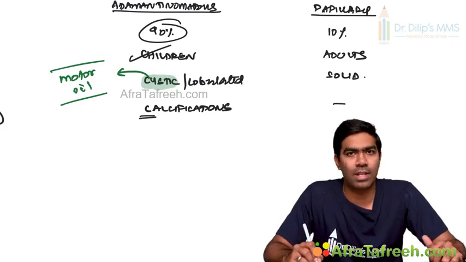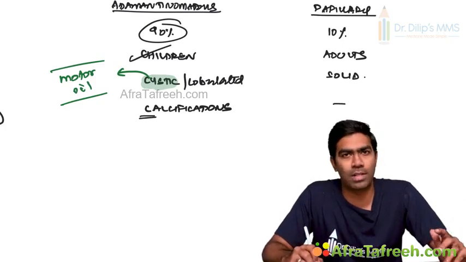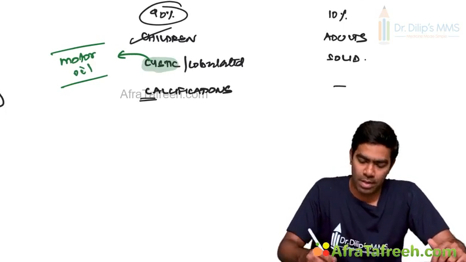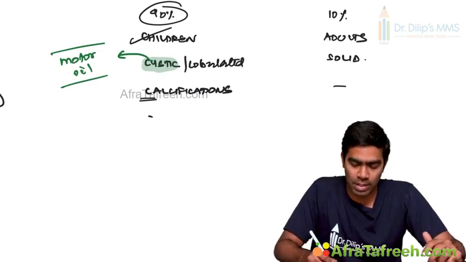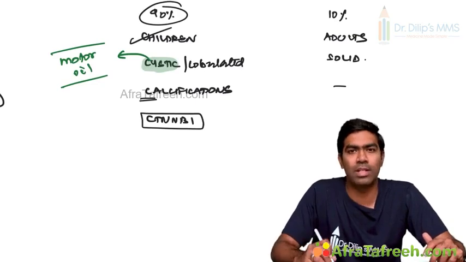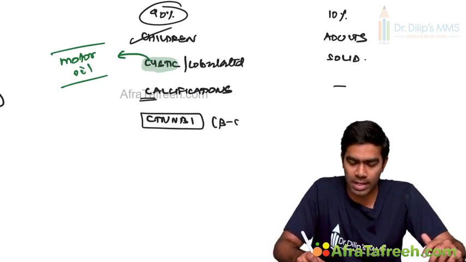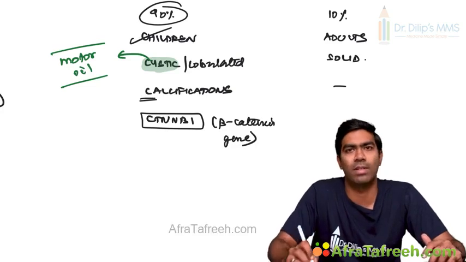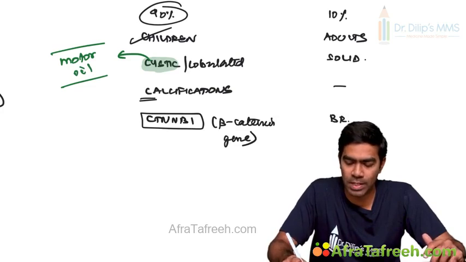And usually calcifications are rare, are uncommon, are not present in case of a papillary, adulthood craniopharyngioma. And what is the gene to be mutated? That is CTNNB1. That is the gene that is mutated. That is nothing but a beta-catenin gene, which is important for the beta-catenin pathway. Whereas here it is due to BRAF mutations.